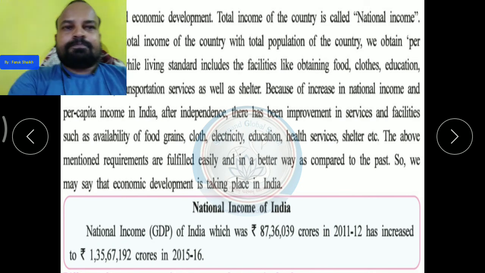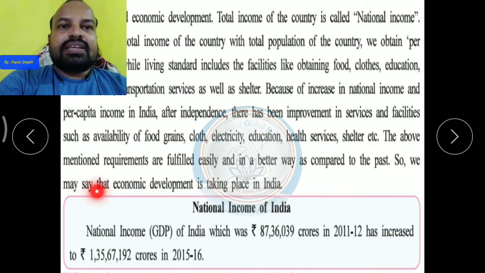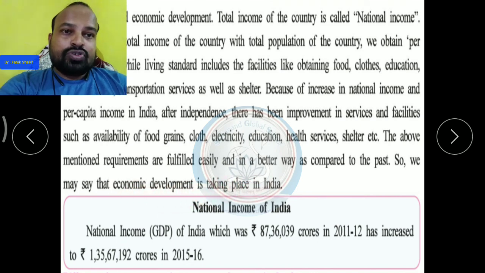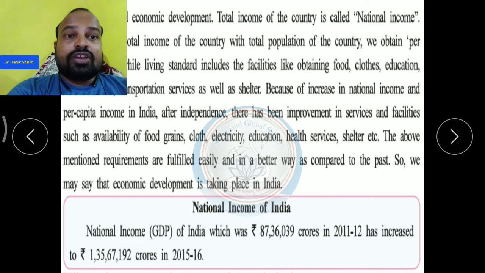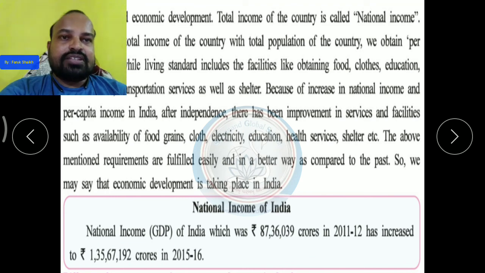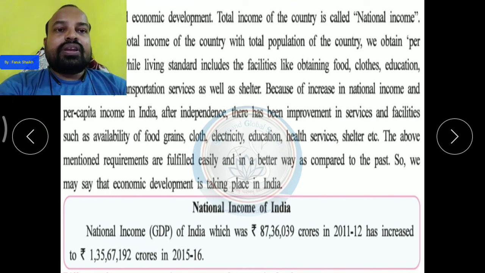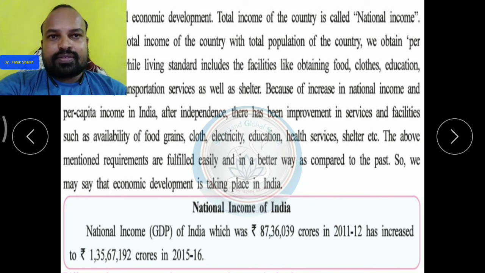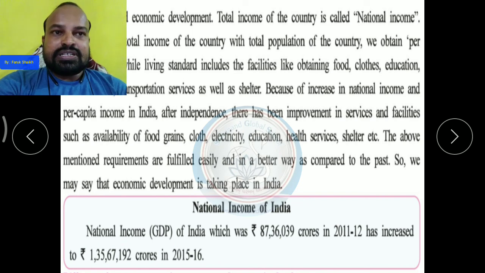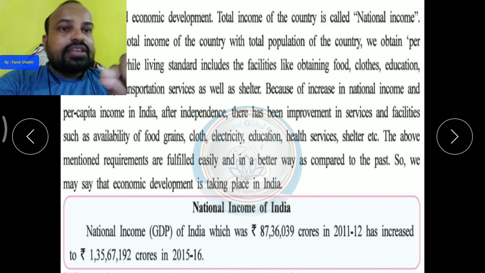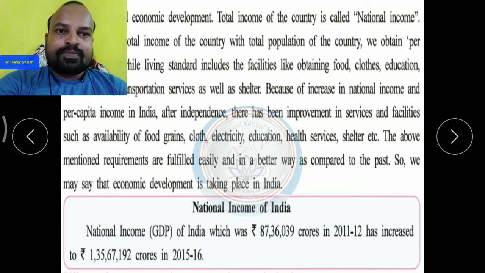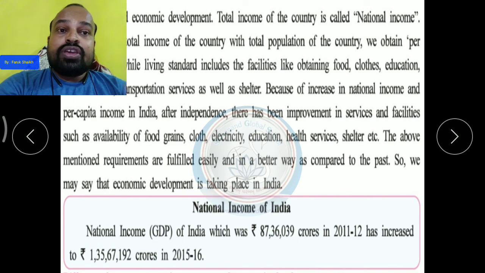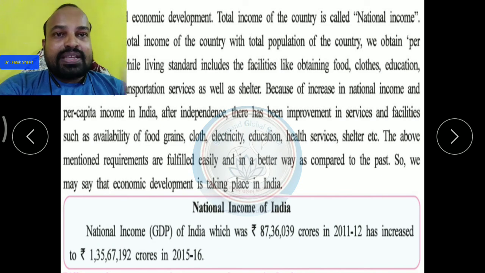So we may say that economic development is taking place in India, यानी कि अब इकोनॉमिकली इंडिया डेवलप कर रहा है. India is not developed, India is a developing country. That is why we can say economic development is taking place in India.